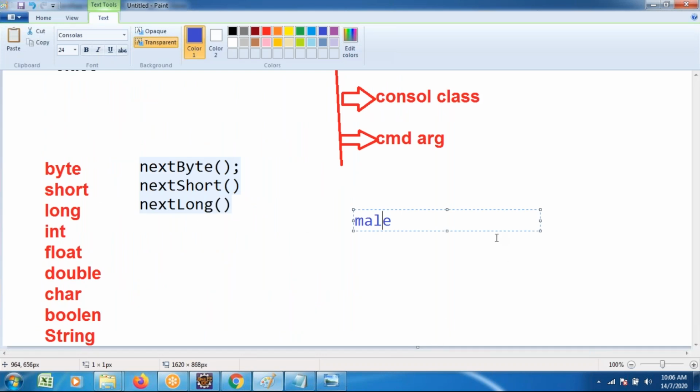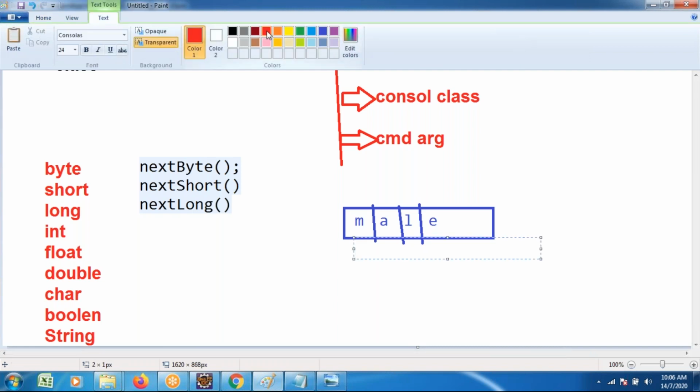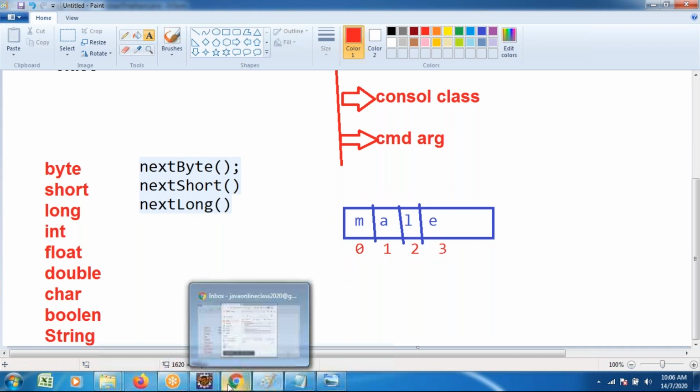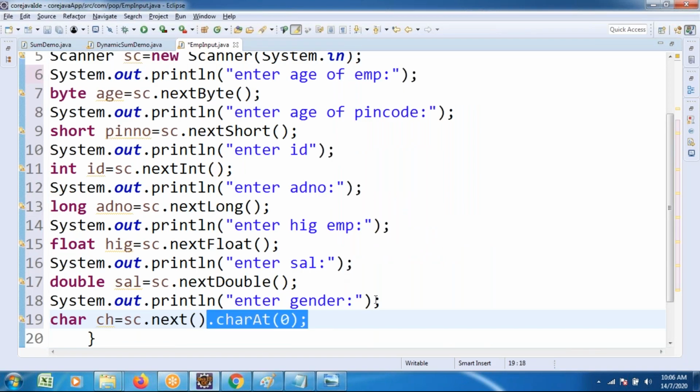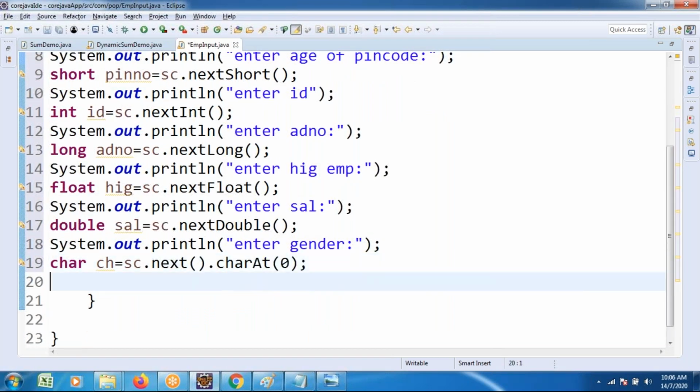Even though you have taken male, internally that is stored as an array structure. From that array structure, I wanted to read a single character. That's why the index position of that character is taken as 0, 1, 2, 3. Whichever index position you wanted to take. Here I'm taking charAt of index 0. Reading as a string but retrieving the first character of the string, gender.